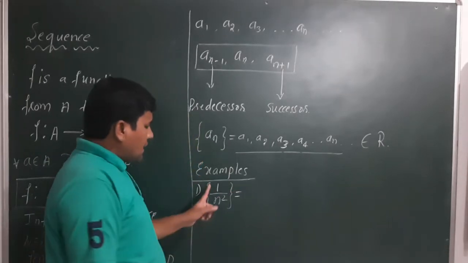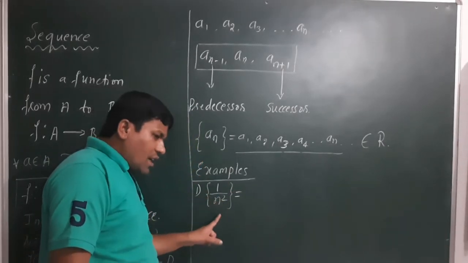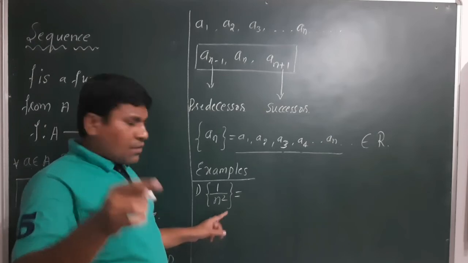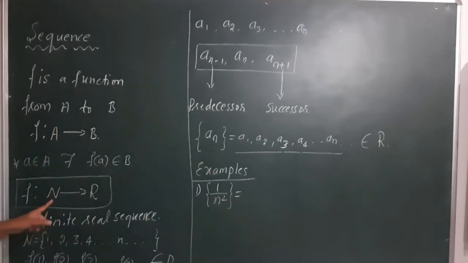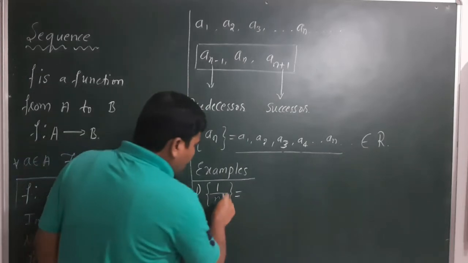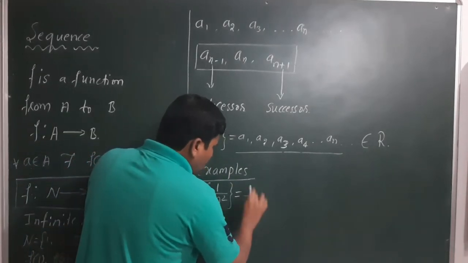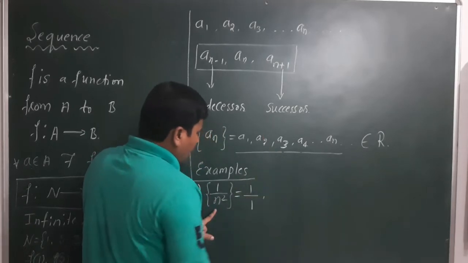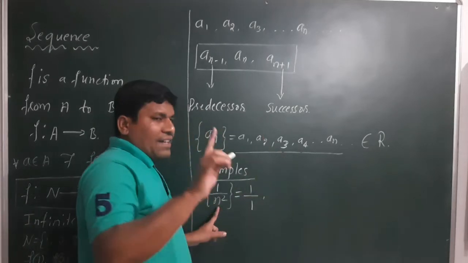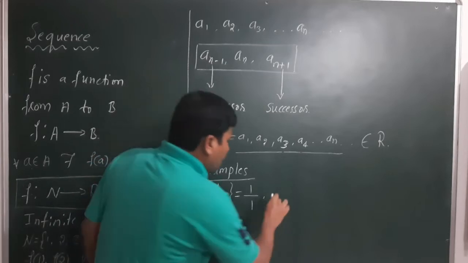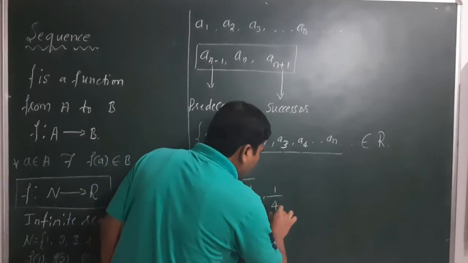Already we know that it is defined on the basis of natural numbers because the domain is natural numbers. Okay, so the first natural number is n equal to 1. Now n equal to 1 becomes 1 by 1 square, and 1 square is 1. Next, the second term, n equal to 2, is 1 by 2 square, which is 1 by 4.